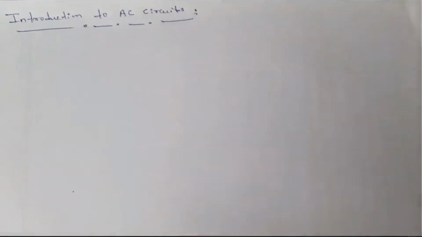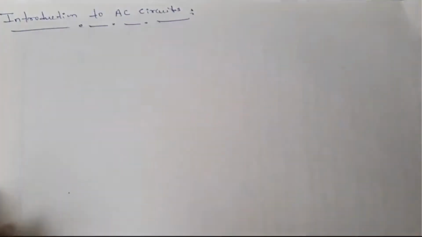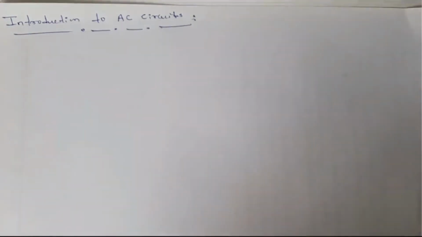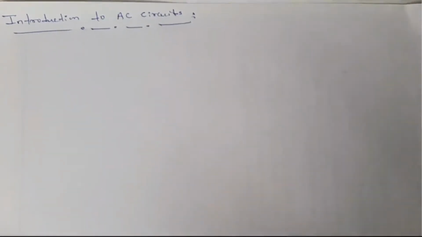Okay, students. In today's class, I'll introduce AC circuits. So far you know how to work with resistors, DC voltage sources, and DC current sources, and you are thorough with KVL, KCL, the voltage division rule, the current division rule, etc. But we have not considered AC current, AC voltage, capacitors, and inductors. These elements are considered to be AC elements. So in today's class, I'm going to discuss these elements.